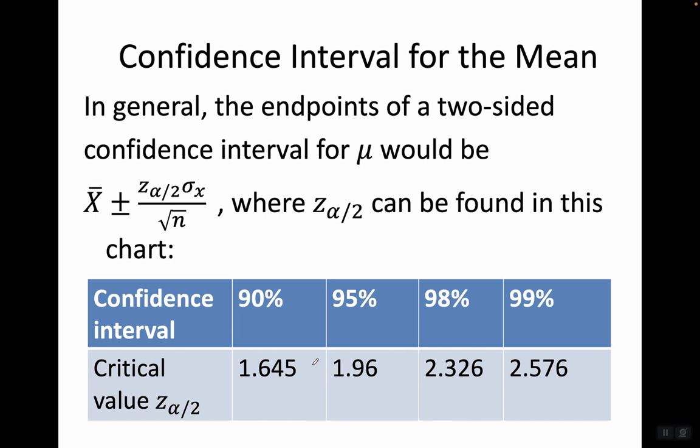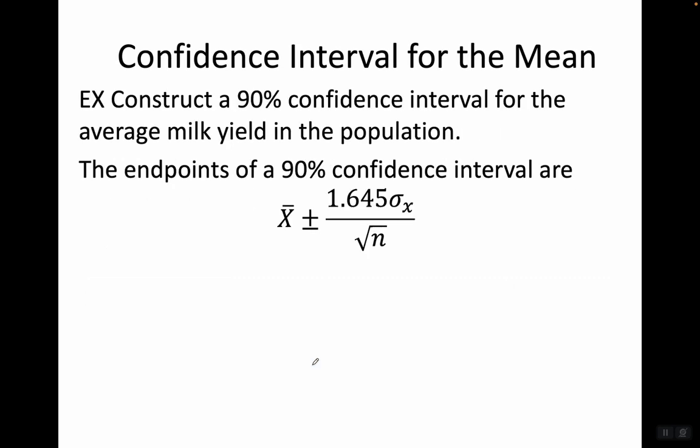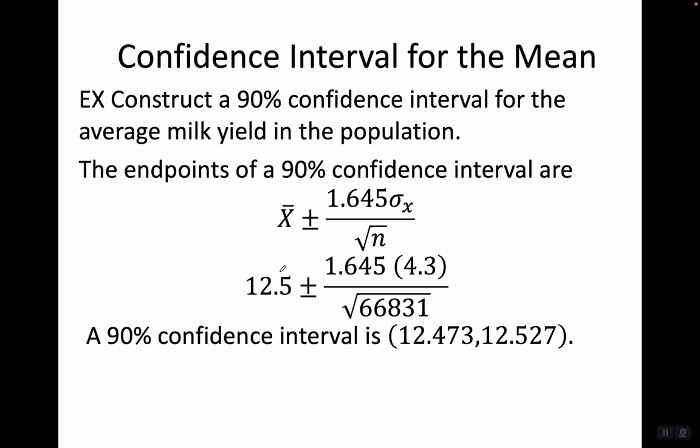Okay, so we've got our values. Now let's plug them in. So let's construct that 90% confidence interval. The endpoints of the 90% confidence interval will be x bar plus or minus 1.645 sigma sub x over square root n. X bar was 12.5. Again, 1.645. That's what we have for a 90% confidence interval. Sigma is the same as before, n is the same as before. Our 90% confidence interval is 12.473 to 12.527.